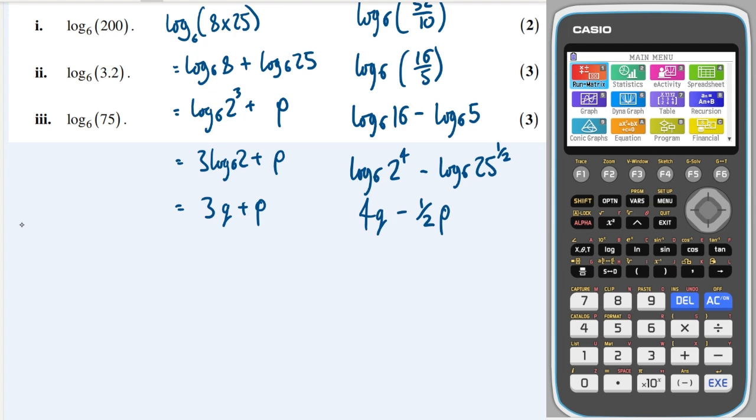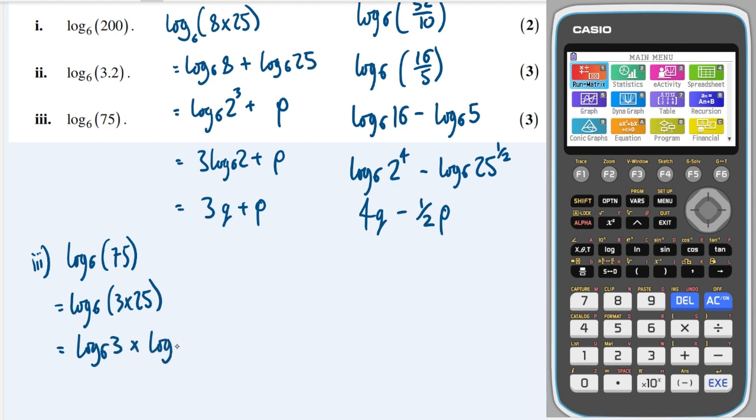Okay, and the last one, part 3, we have log of 75, which is the same as log of 3 times 25, which is equal to log of 3 plus log of 25. Sorry, plus, my mistake. Okay, now what can we do with 3?